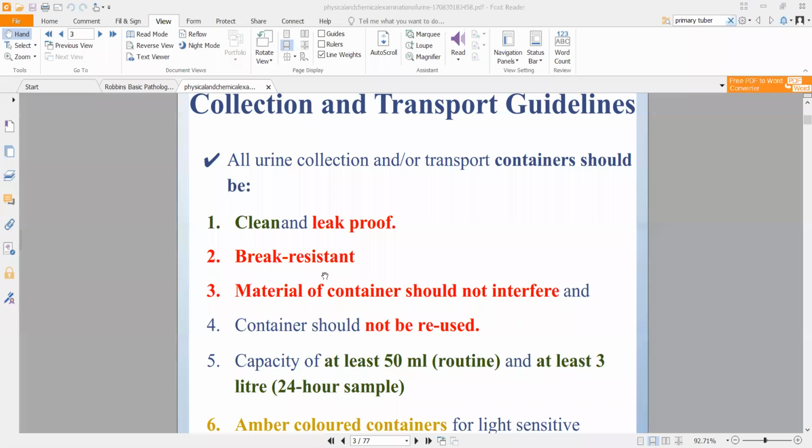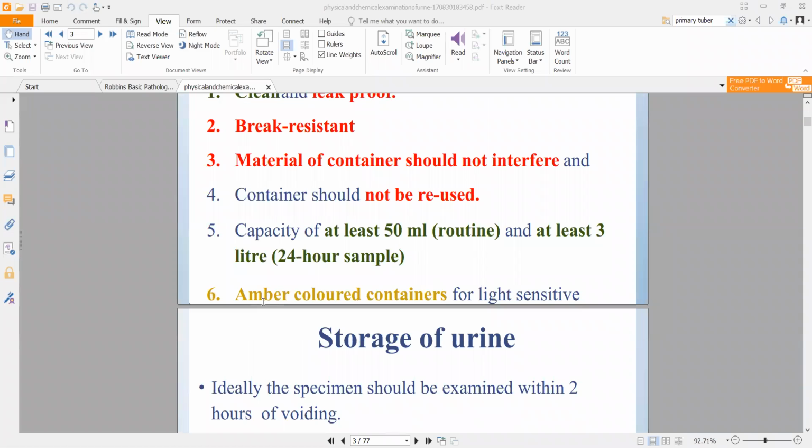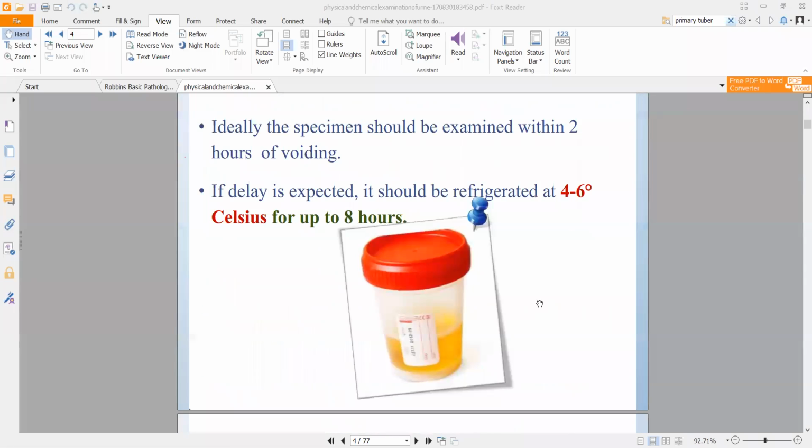Okay, that is amber. That is so that light sensitive substances will not get harmed. Amber will block certain damaging light, so it can be advantageous in that sense. So urine should be collected ideally in amber colored containers. Normally transparent containers are used, but amber colored are preferred. So this is the kind of bottle that you generally use for collection of urine, right?